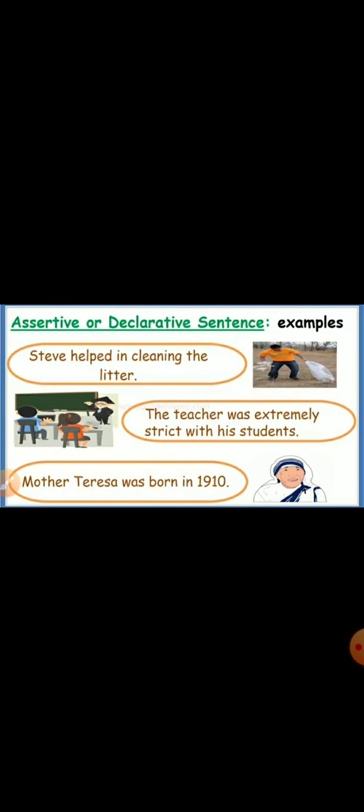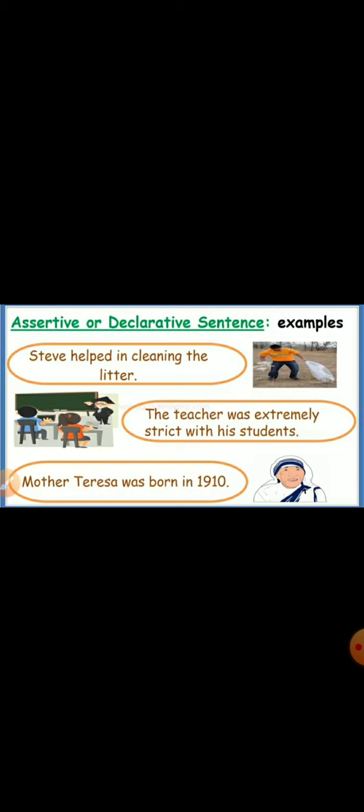Let's understand what an assertive or declarative sentence is with the help of some examples. Steve helped in cleaning the litter. Now, this sentence is telling us what Steve did. Let's look at the second example. The teacher was extremely strict with his students. Now, this sentence is telling us how the teacher was with the students.